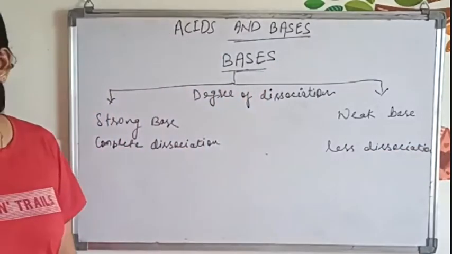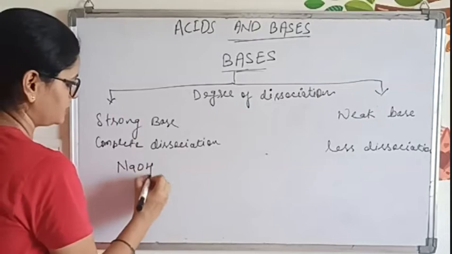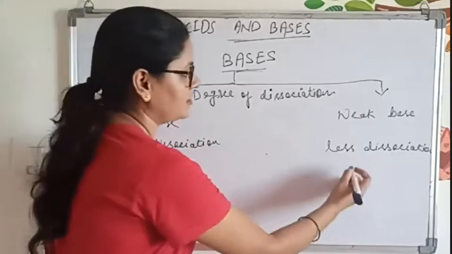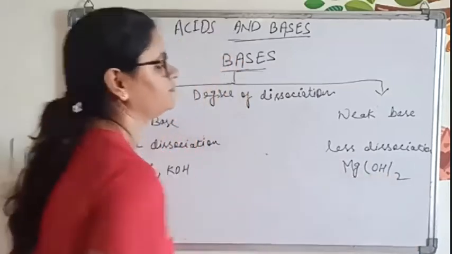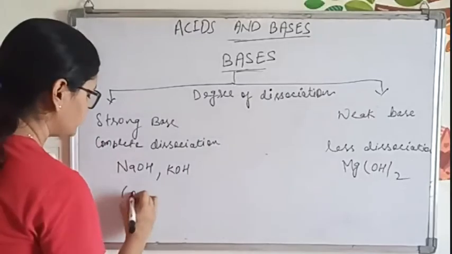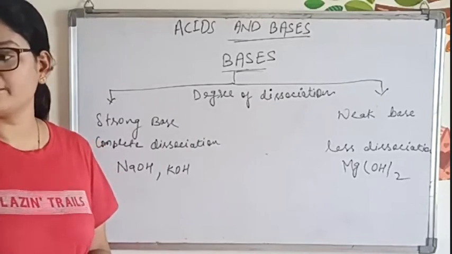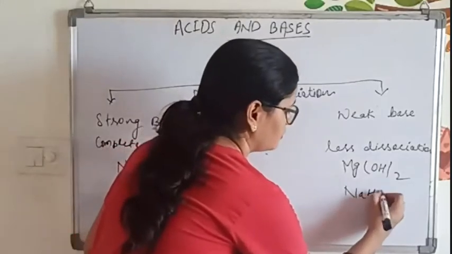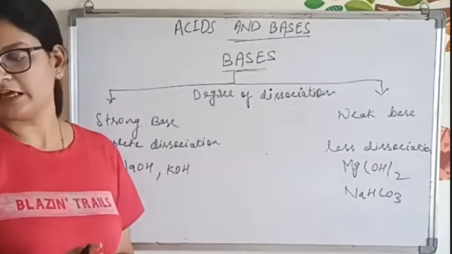Now there will be some examples of strong bases. Can I have the examples of strong bases? NaOH. Then KOH. Very good. Now weak bases will be what? Mg(OH)2, like that. We have some more examples. Then calcium. Do you want me to write some more examples of weak bases? Yes, ma'am. NaHCO3. So like that, these are strong and weak bases.